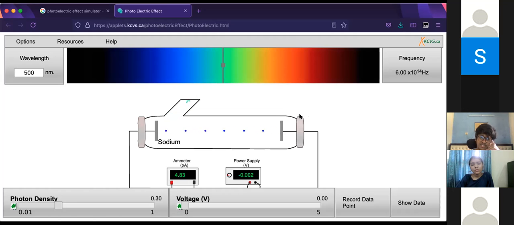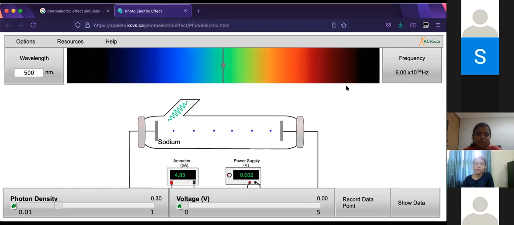What will you say? That's how much energy it took to let the electrons break from the last shell of the atom. Yeah. In other words, can I say you need a minimum amount of energy to get the electrons out?